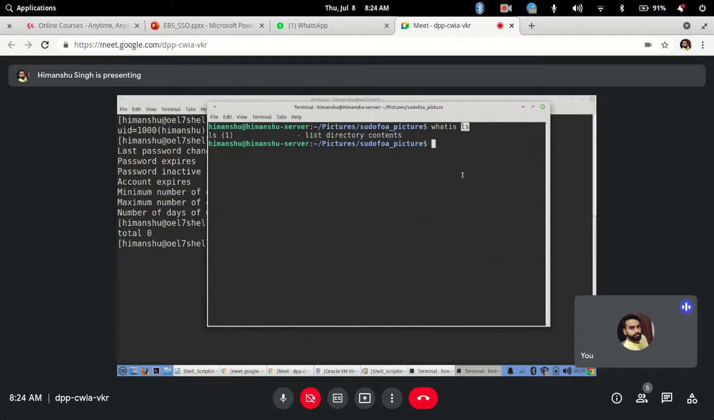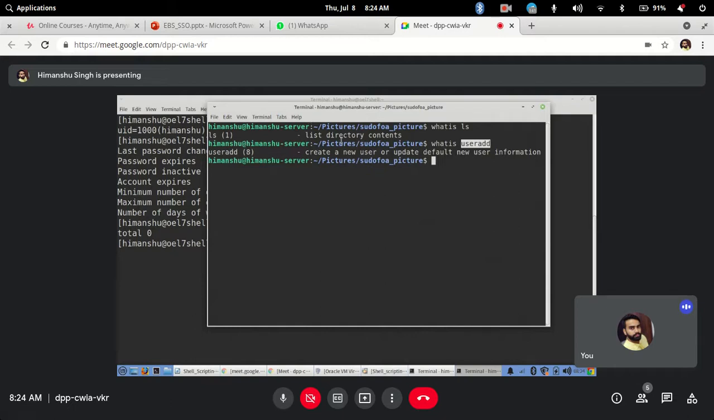Clear? Same thing, yesterday we used the useradd command, so you can check it. It will say it is used to create a user or update default new user information. So this will give you one line of information. Clear?